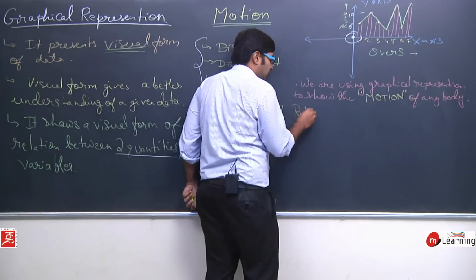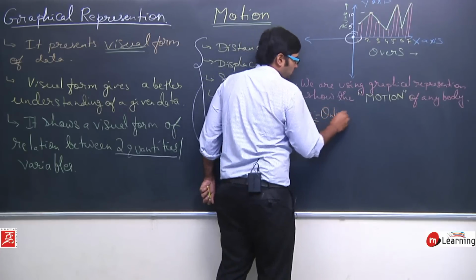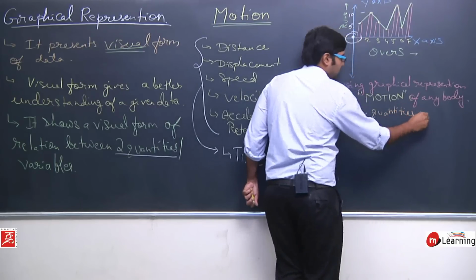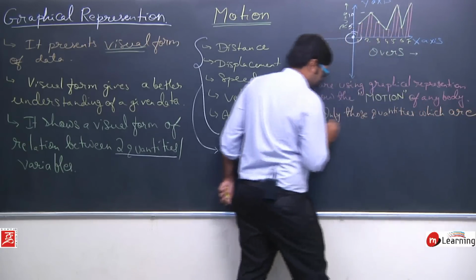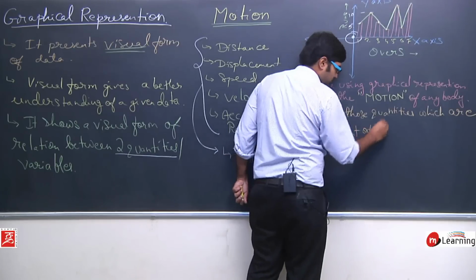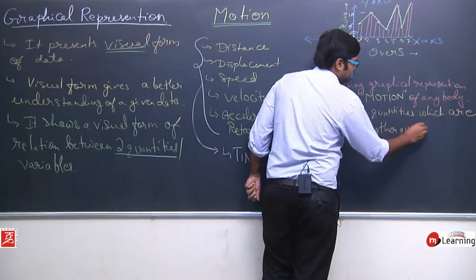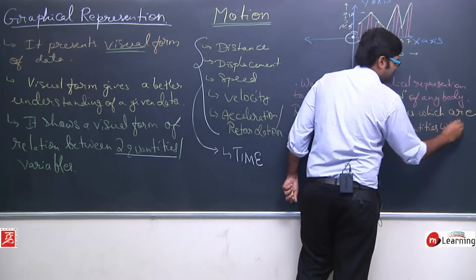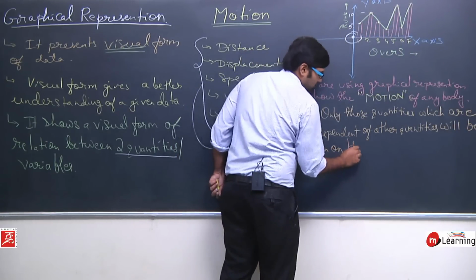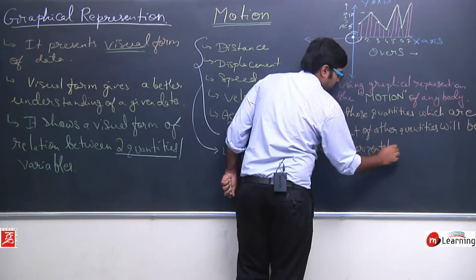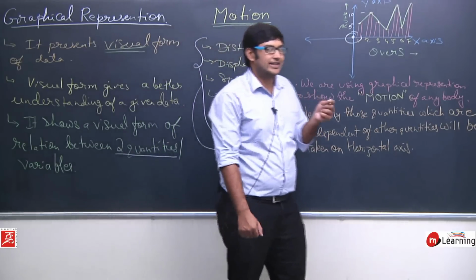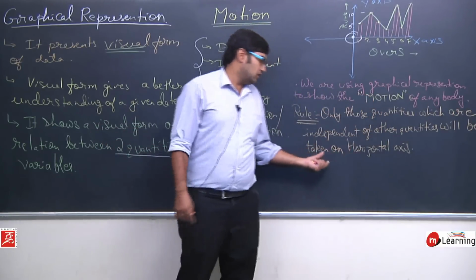The very important rule that we need to follow is: only those quantities or variables which are independent of other quantities will be taken or plotted on the horizontal axis.